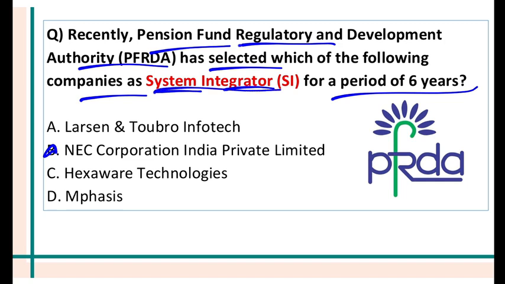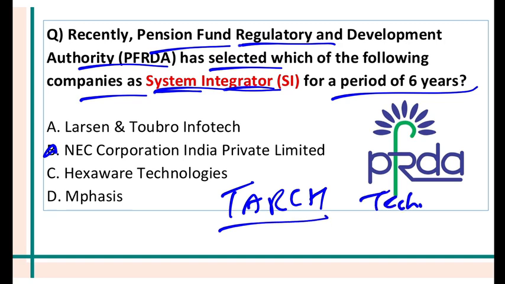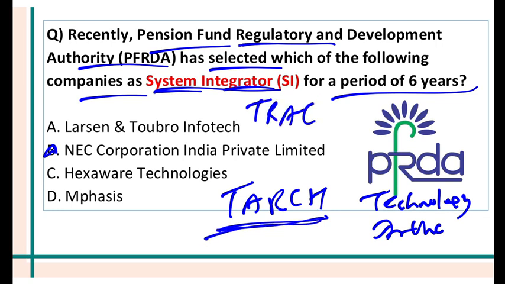Now, PFRDA, you know that they are running a project called the TARCH project. What is TARCH? Technology Architecture. So this is their TARCH project, Technology Architecture project. And under the TARCH project, they are running a platform called TRACE. What is TRACE?